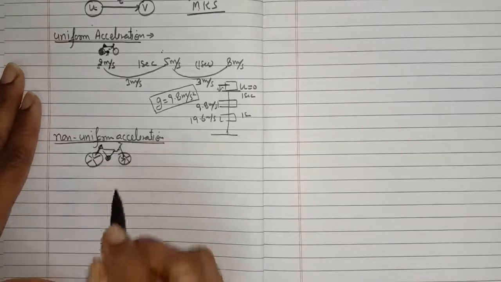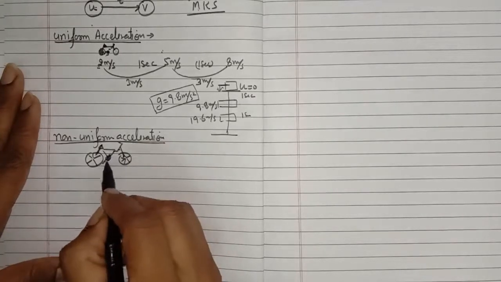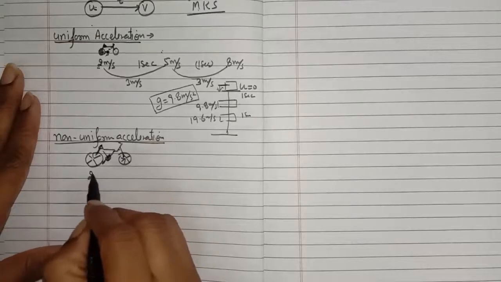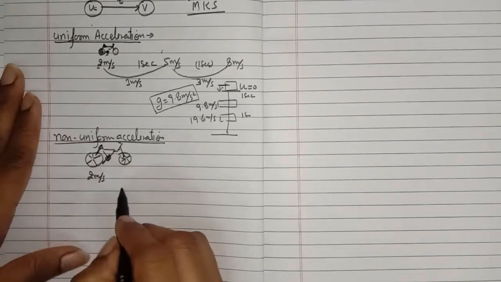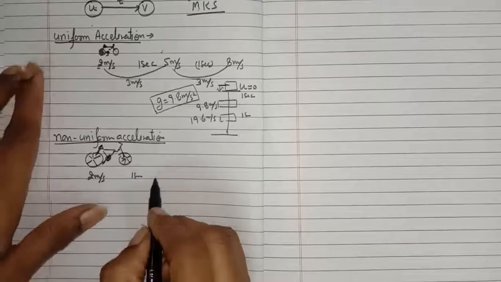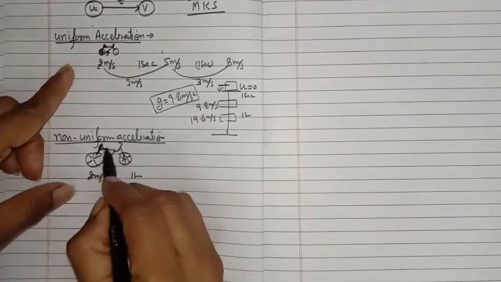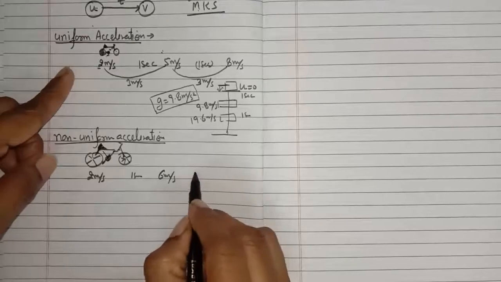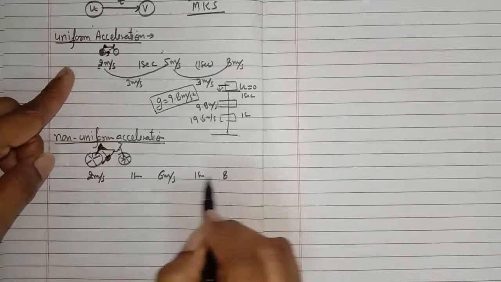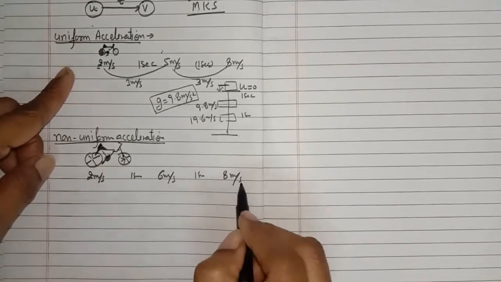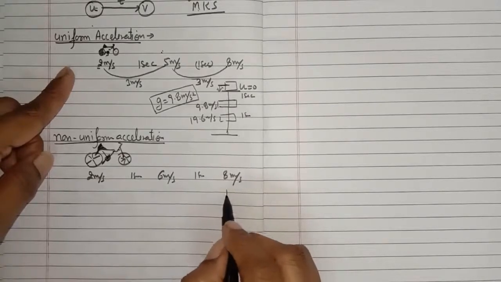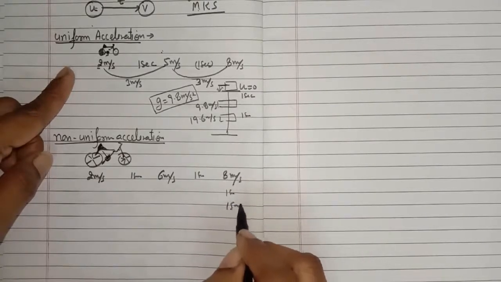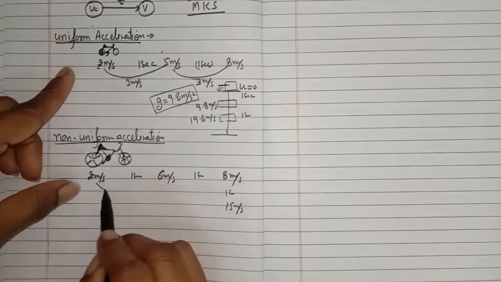Okay, this is your bicycle. Initially, the velocity of your bicycle is 2 meter per second. In 1 second, the velocity of your bicycle changes to 6 meter per second. Again, in another 1 second, the velocity of your bicycle is 8 meter per second. In another 1 second, it is 15 meter per second. So in this case, the velocity changes unequally.